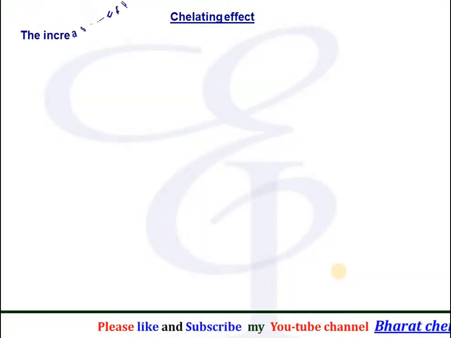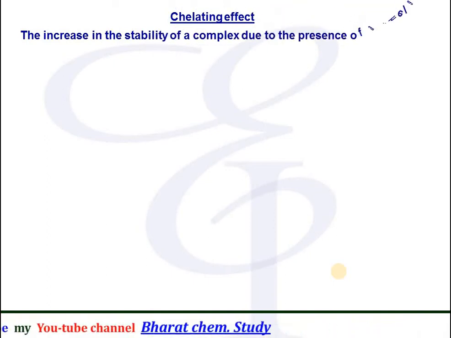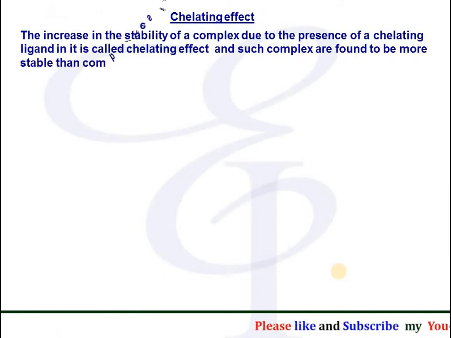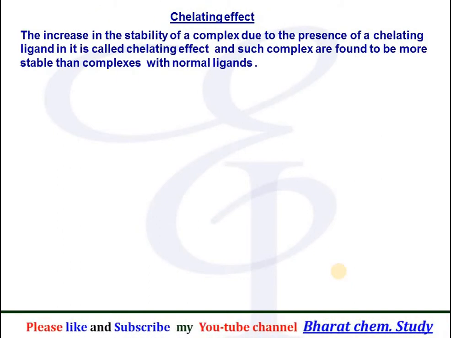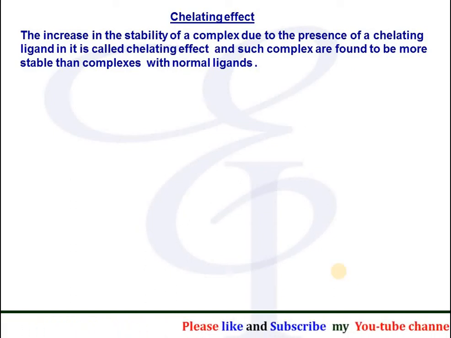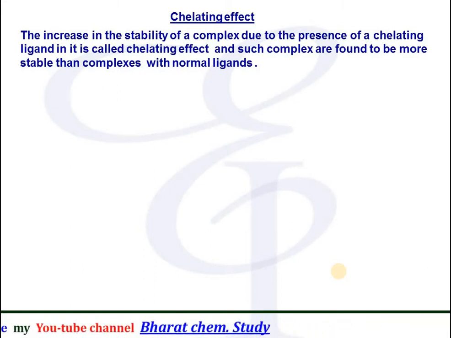Chelating effect. It has been found that the complex which contains a chelating ligand is extra stable as compared to the complex which does not contain a chelating ligand. So this increase in the stability of a complex due to the presence of a chelating ligand in it is called the chelating effect, and such complexes are found to be more stable than complexes with normal ligands.